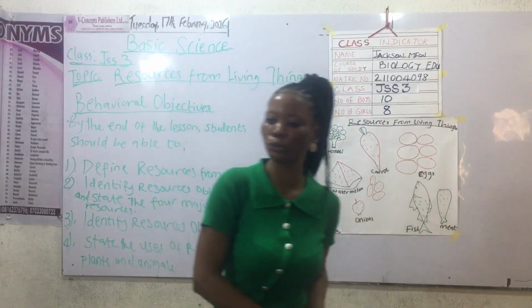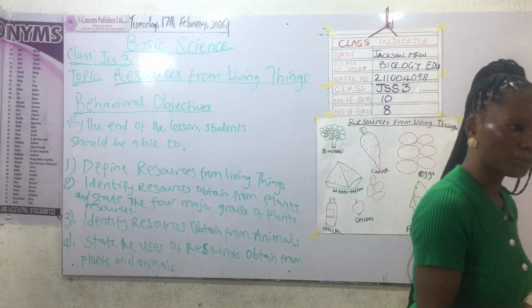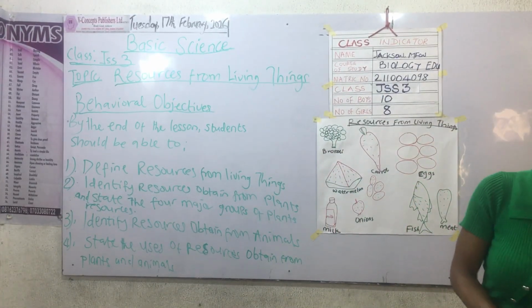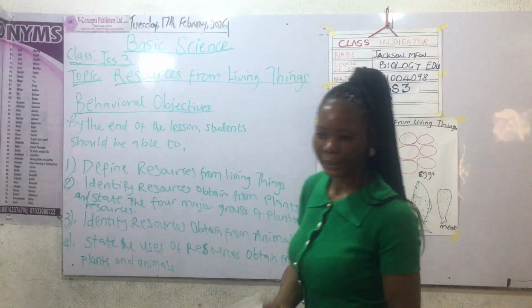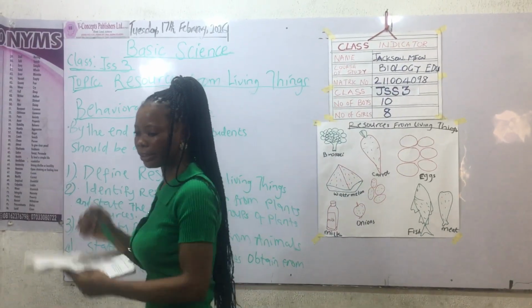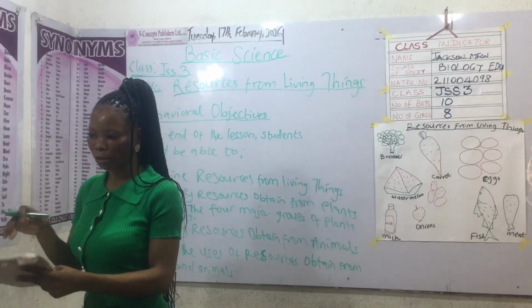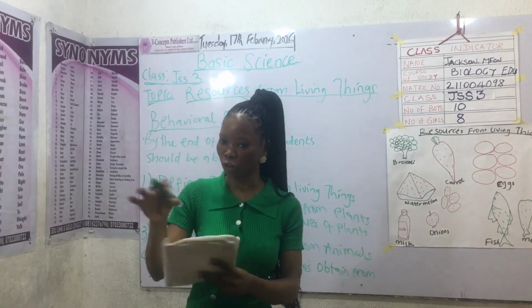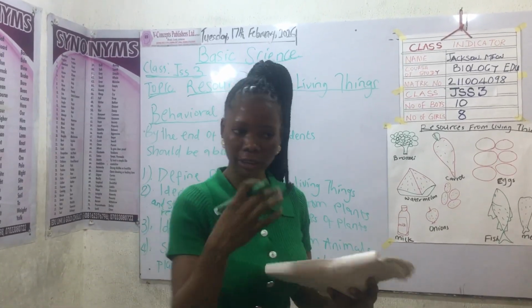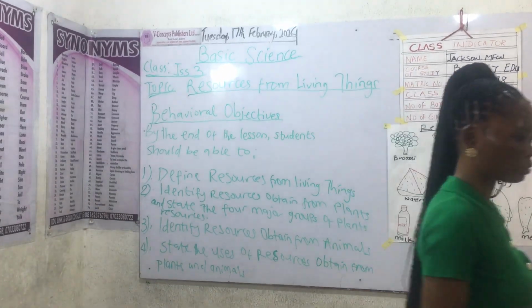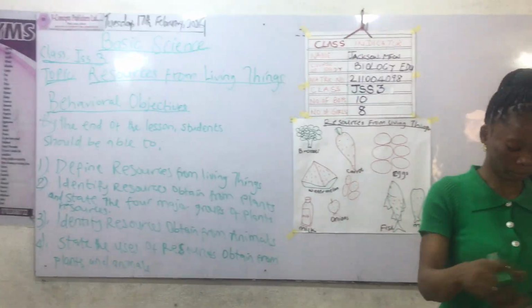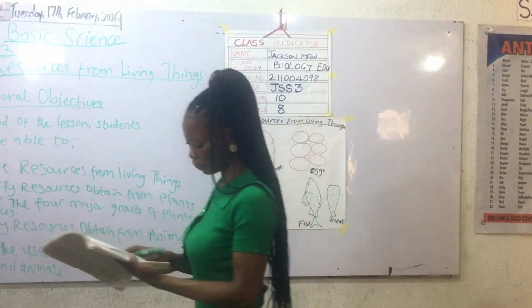When they are doing drug production, they will extract them and use the quantity they want in the production of drugs. So they serve as raw material for production.